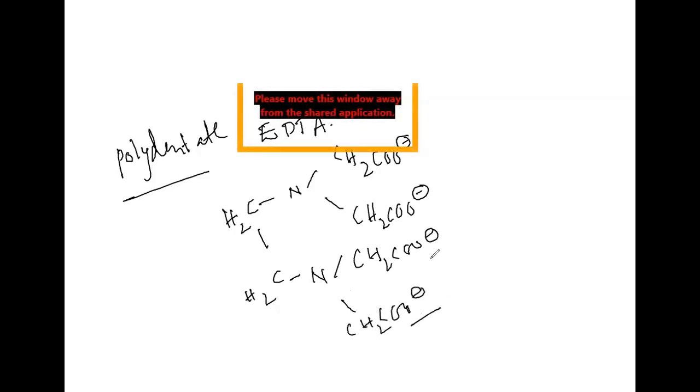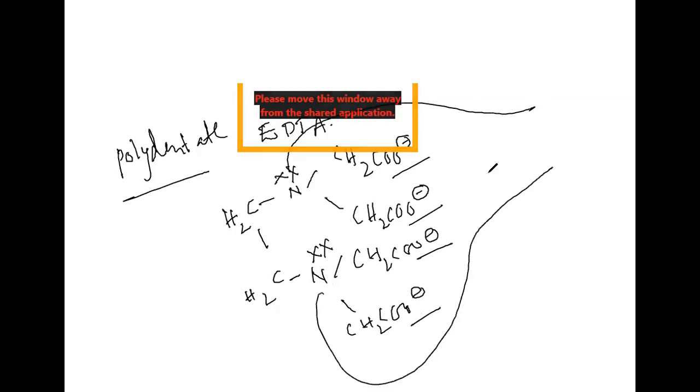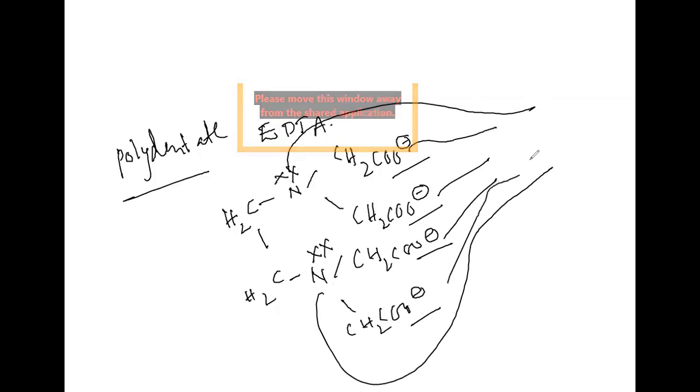Here one donor atom, here a second, third, fourth donor atom, and on nitrogen we have two lone pairs, one lone pair here and one here. All together they combine with a particular metal. 6 donor atoms are there. That is why it is an example of a polydentate ligand.